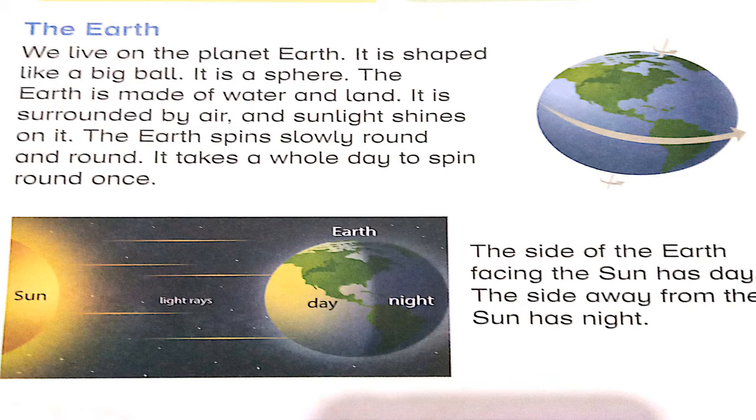In the next image, as you can see, the side of the Earth facing the sun has day, and the side away from the sun has night, because if sunlight is falling on the Earth it makes a day, and if there is no sunlight on the backside of the Earth, it makes night.